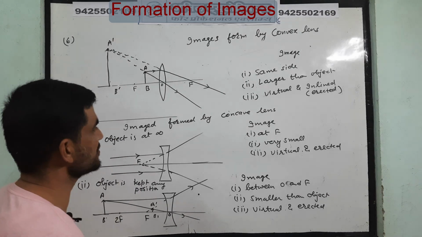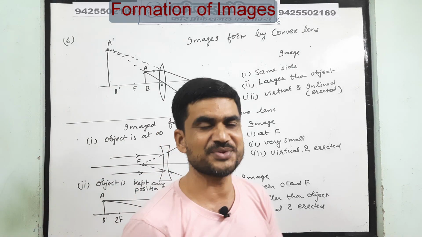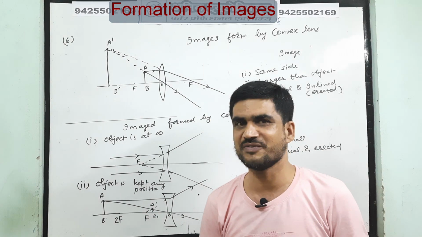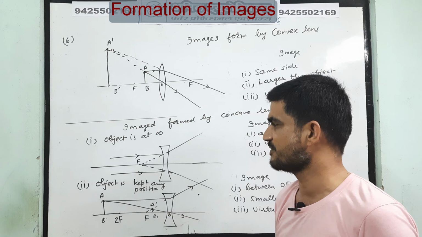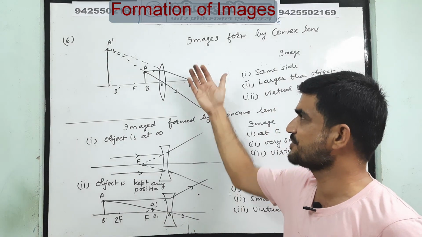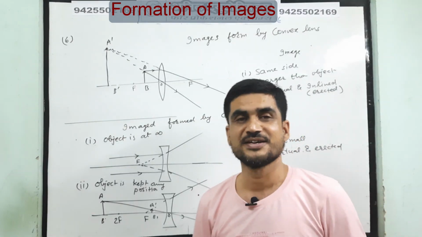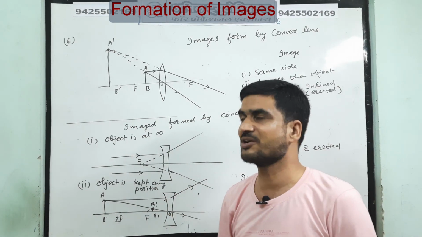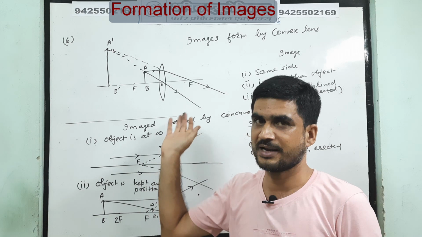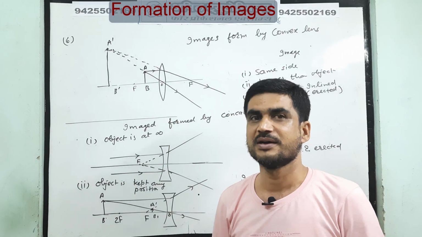So we can conclude that when we are using a concave lens, we always get a virtual image, and it is a small virtual image. And when we are using a convex lens, only when the object is between O and F do we get the virtual image, and before that we get real images.